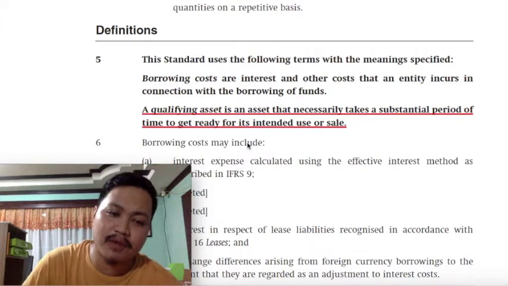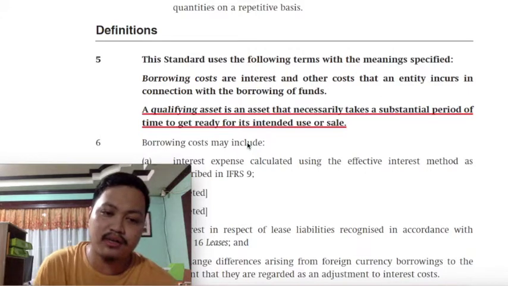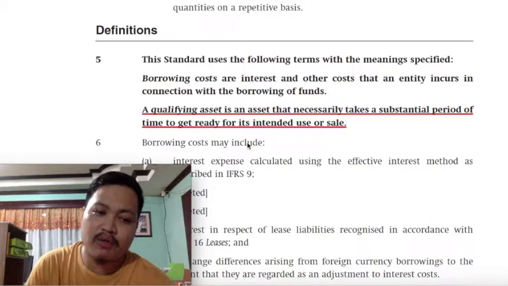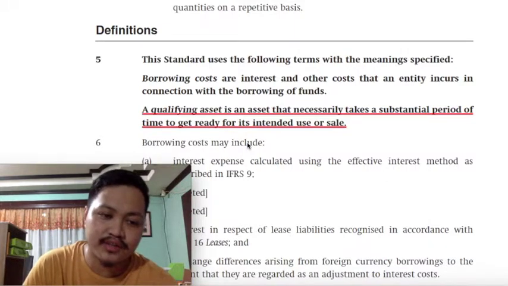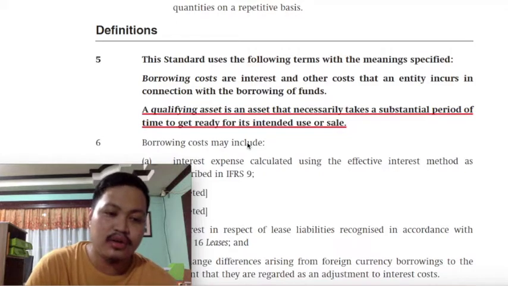Especially in inventory problems class, you will encounter a lot of inventory problems in which you will be asked whether or not the interest on borrowings to acquire inventory would be inventoriable or will be included in the cost of the inventory. Our answer would be no, because interest is not a necessary cost. It's not a directly attributable cost in the acquisition of inventories.